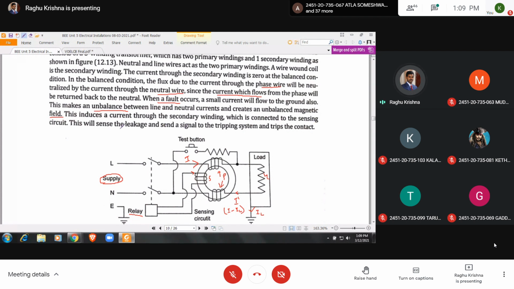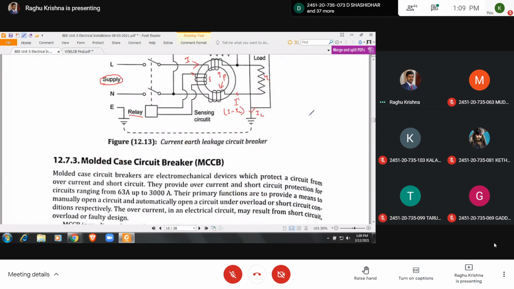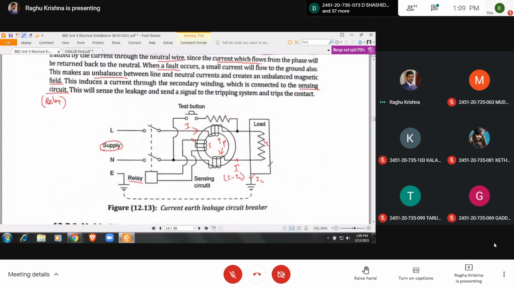which is connected to the sensing circuit. The sensing circuit is nothing but a relay, which will sense the leakage and send a signal to the tripping system and to the contact. So this is about a current operated earth leakage circuit breaker. The line current will be flowing through these coils. That's why it is called a current operated earth leakage circuit breaker.